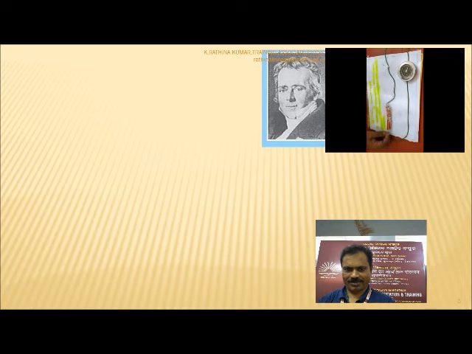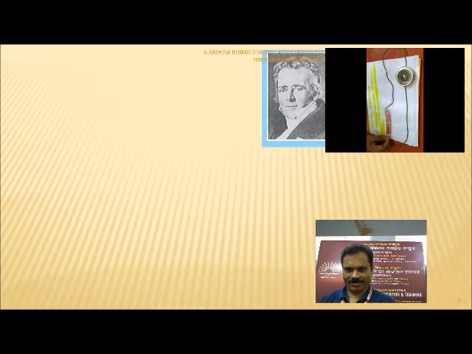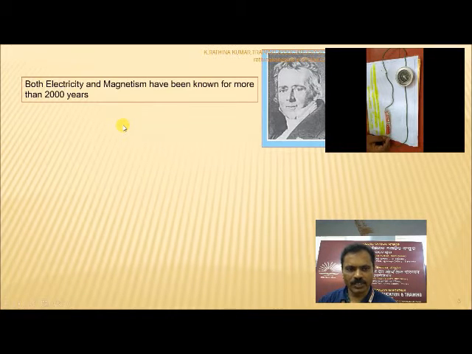I hope you have understood that the experiment proved that the current carrying conductor has a magnetic field around it, by the deflection of this compass needle. Through this activity, you might have understood that the magnetic field exists around the current carrying conductor.